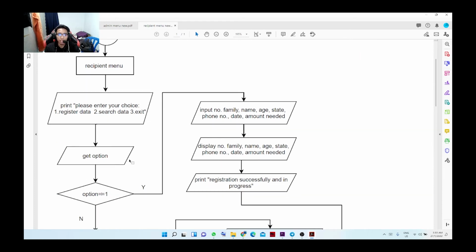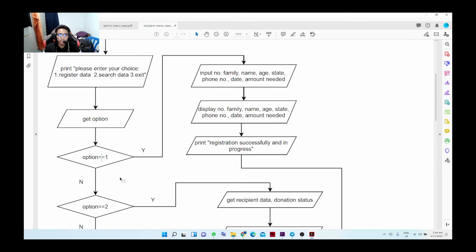So now if the user chooses number 1, which is to register the new data, the recipient will need to input the number of family, name, age, state, phone number, date, and the amount needed for the family or for the person. Then it will display again all the data that the user just keyed in, and print registration successful and in progress, which means the donation to them is in progress.